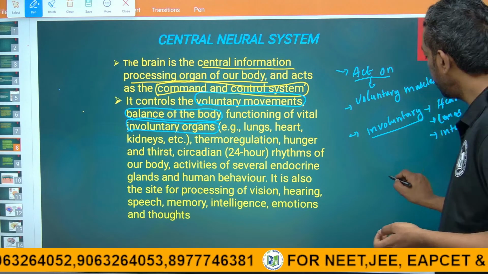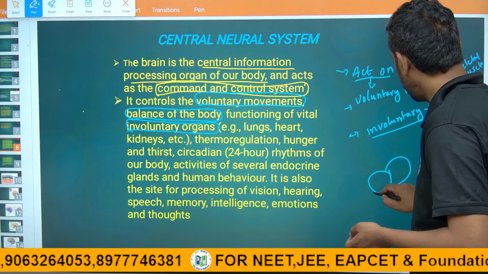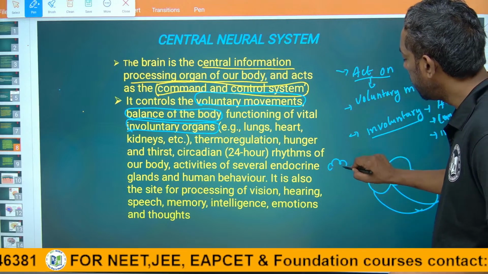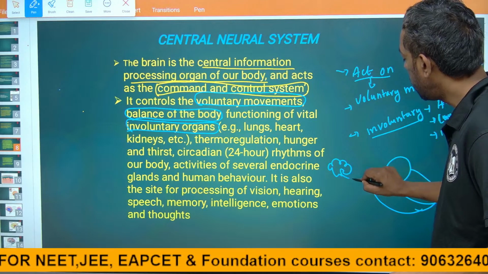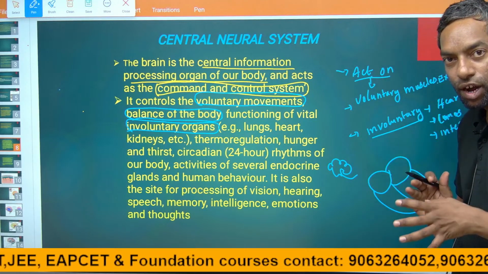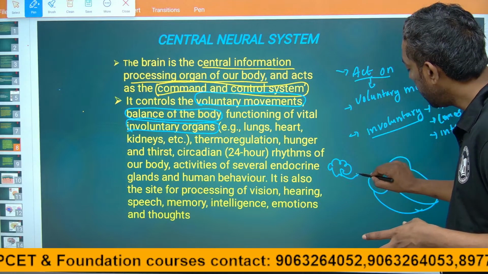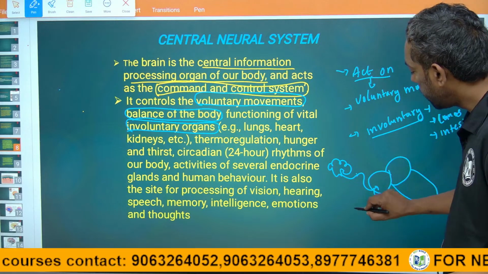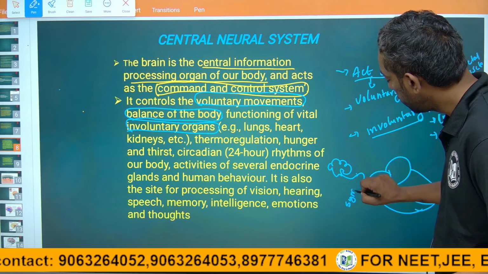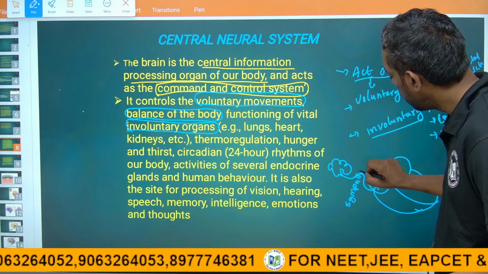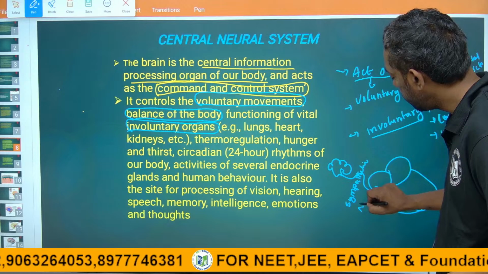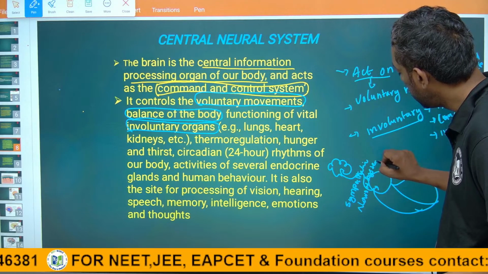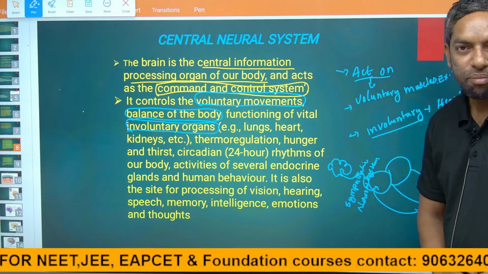So guys, any signals come from the brain. If the heartbeat is increased, the brain can control it; it can give chemicals through the sympathetic nervous system, which acts on the involuntary muscles of the heart.